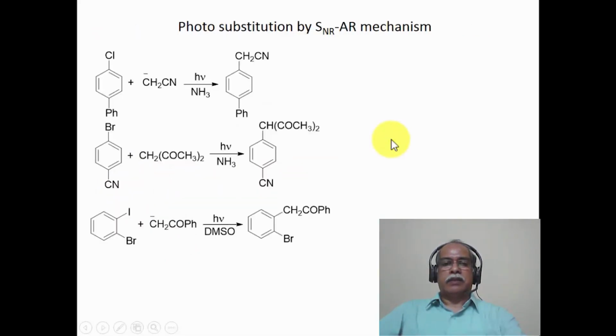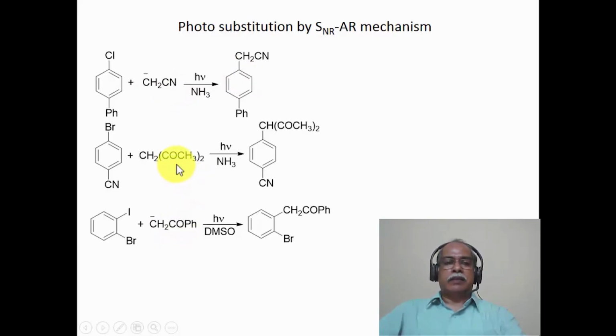Examples of this kind of reaction are illustrated here. Typically, these reactions are carried out in a very polar solvent like ammonia or DMSO and so on, where the anions can be easily generated. In this particular instance, for example, acetonitrile anion, which can be generated from acetonitrile in ammonia or with LDA as the base, for example, the para-phenyl substituted biphenyl, 4-chlorobiphenyl, for example, undergoes substitution by this carbon nucleophile to give the corresponding CH2CN substituted product.